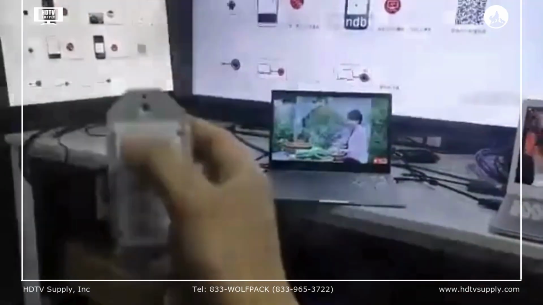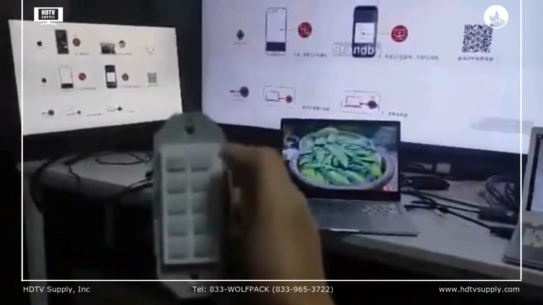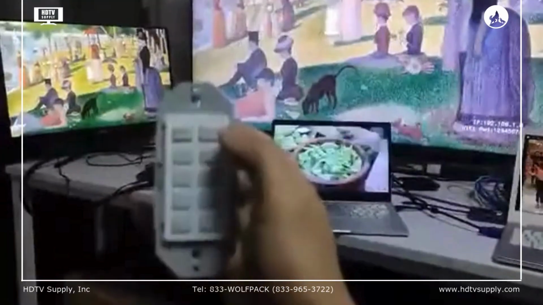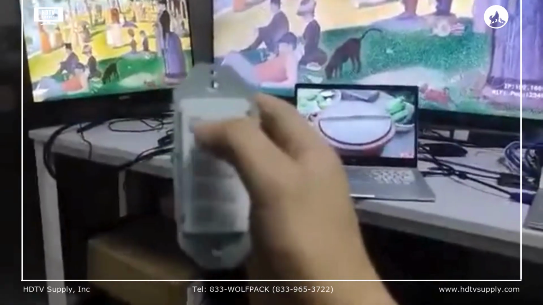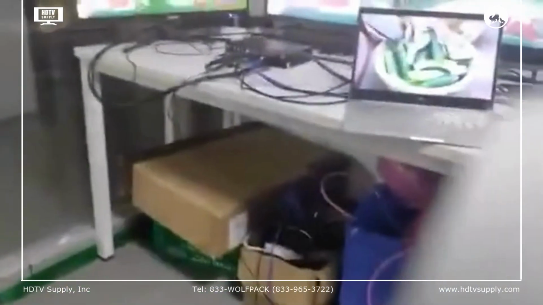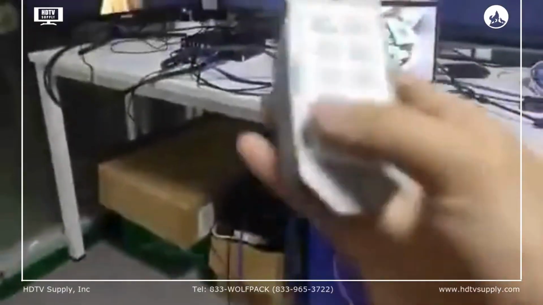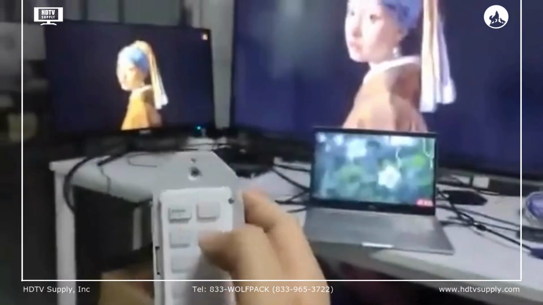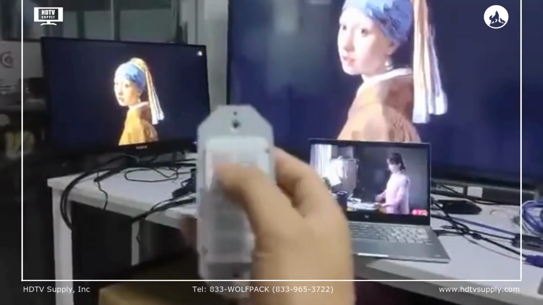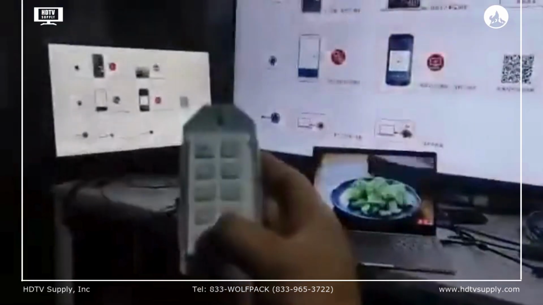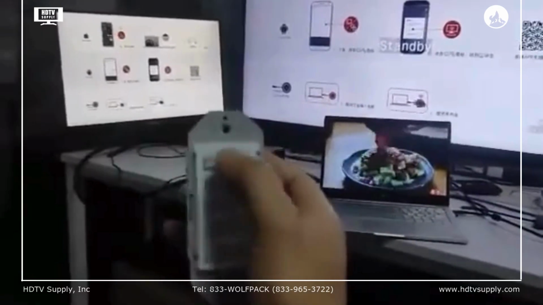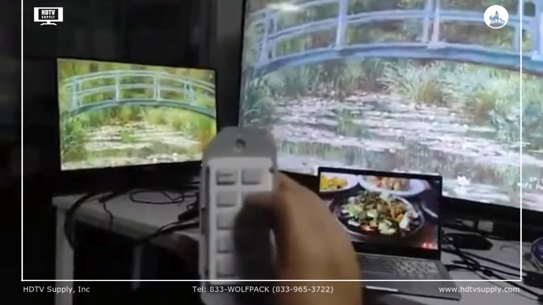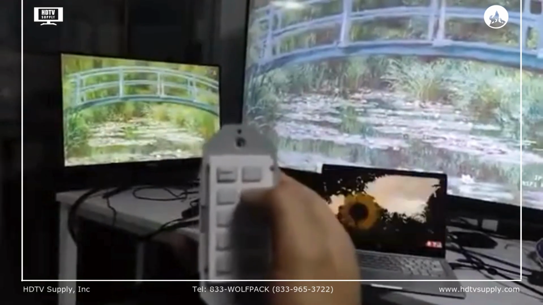Like right now, if we press button 1, it's going to show 1 source, and we can use this button we programmed to recycle the 4 sources.